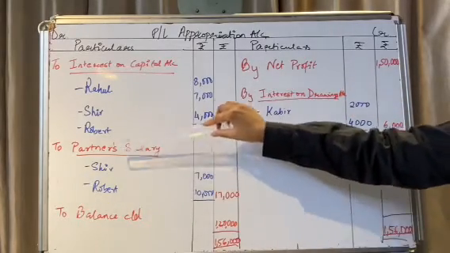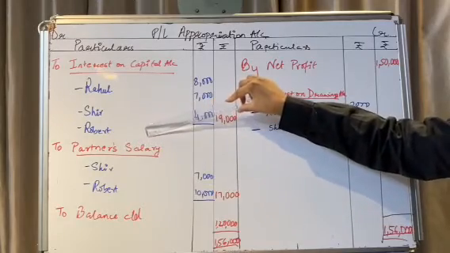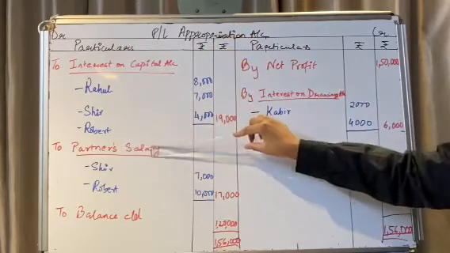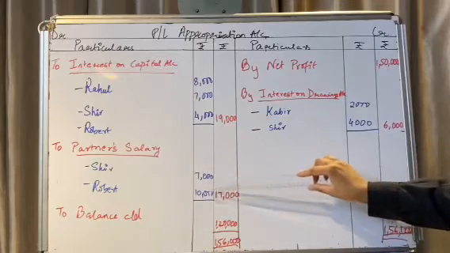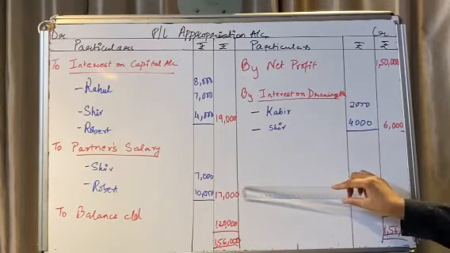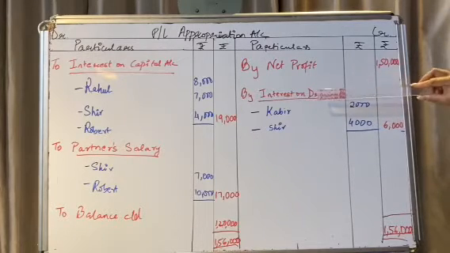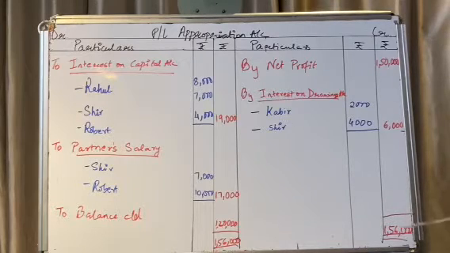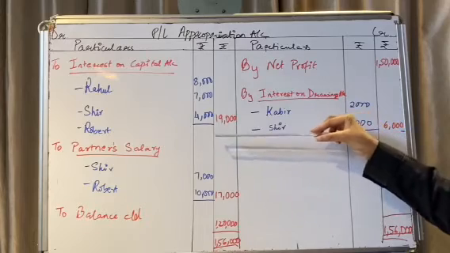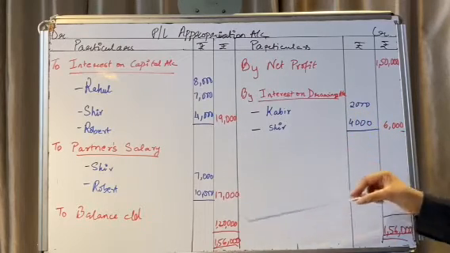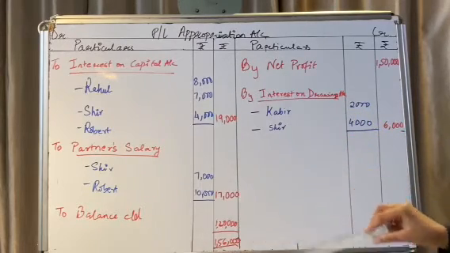Shiv and Robert have been allowed salary too. So on the debit side, two partners' salary, Shiv and Robert 7,000, 10,000, total up 17,000. Kabir and Shiv withdrew, so they had been charged interest. By interest on drawings, Kabir 2,000, Shiv 4,000, total up 6,000 on the credit side. And when I total up the credit side and deduct the interest on capital and the salary, I get a balance of 1,20,000.